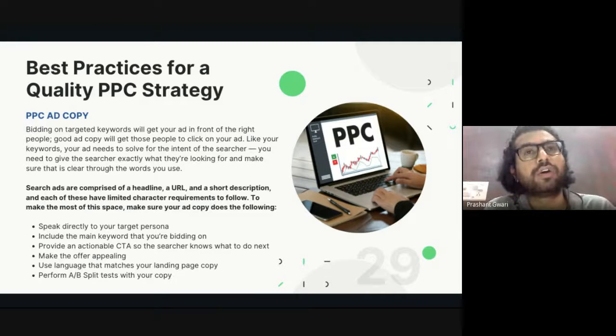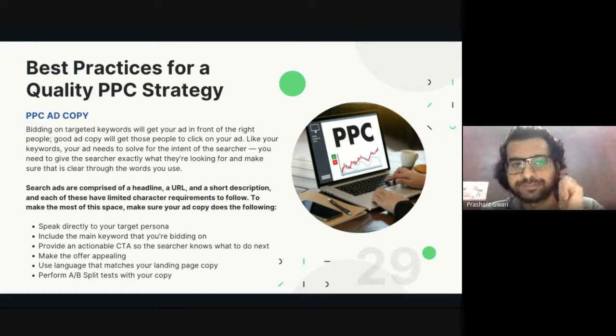So now you can target 3 keywords on 3 different headlines. They sometimes give you 2 meta descriptions. That means extra space, then the page URL, and the last one is site extension. Like you can add a call button to your ad, or you can add a map if you want them to visit your physical location, or if you want to ask them some kind of question, you can add that on your advertisement too. So that is the extra benefit you get from the PPC ad copy.